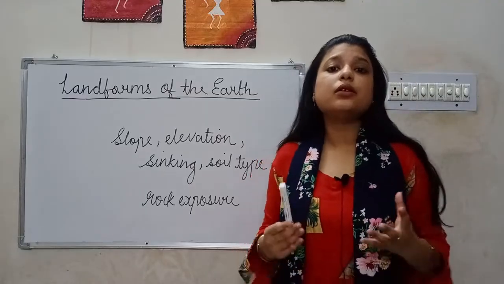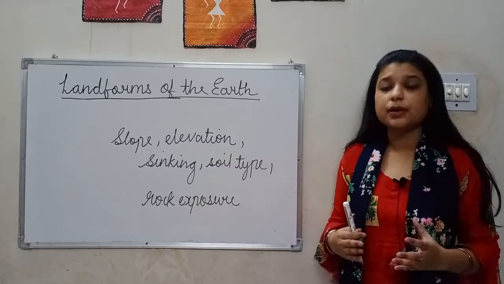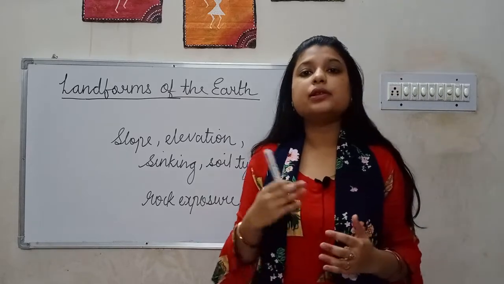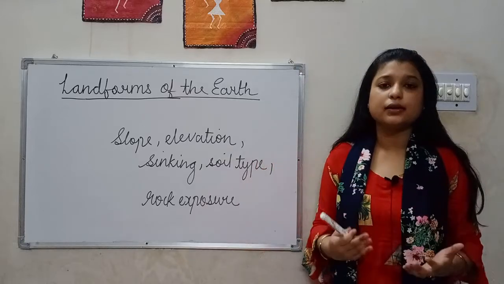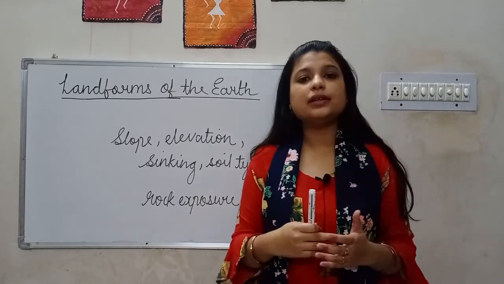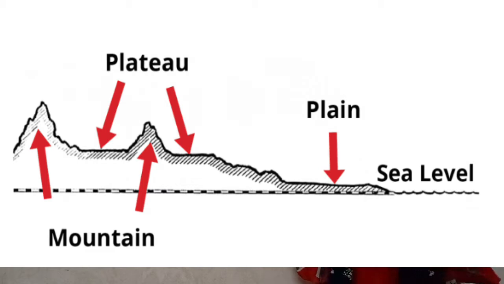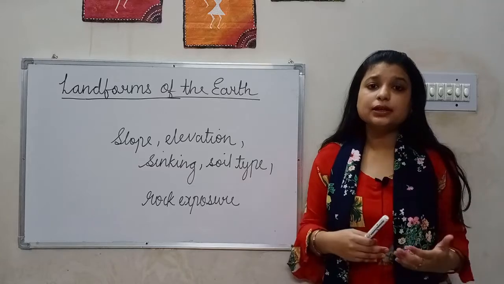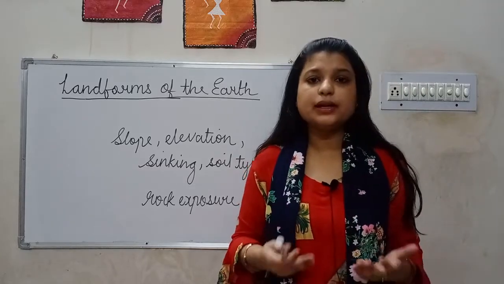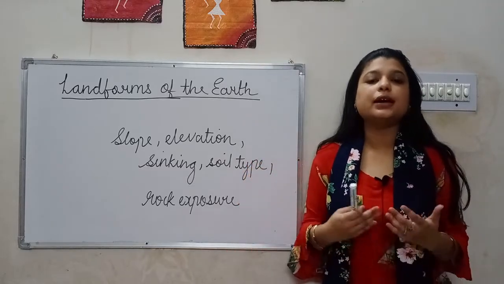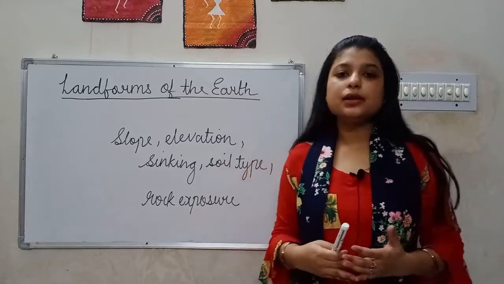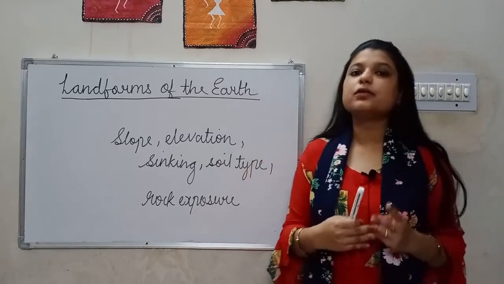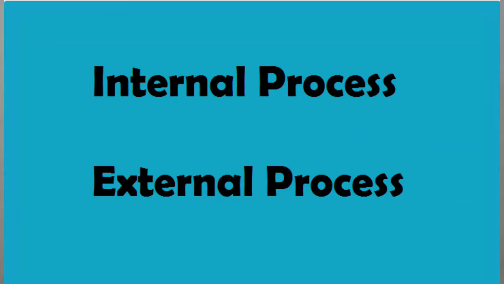Landforms take millions of years to take their actual shape and it happens under the process of weathering, sinking, elevation. We have three main types of landforms which are mountains, plateaus and plains. Before we shed light on different types of landform, let us know the process through which these landforms are formed. Basically, we have two main processes because of which landforms are formed. One is the internal process and the second one is the external process.